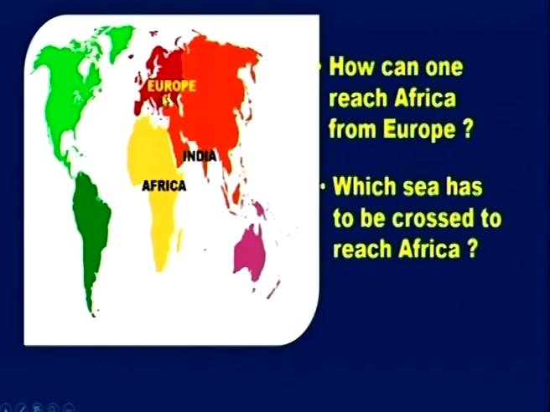Europeans wanted to reach Africa. So, how can one reach Africa from Europe? Look at the map here. This is Europe and this is Africa. Now, let me explain about the three countries, that is Europe, India and Africa. Suppose Europe wants to reach Africa. It has to cross one sea.